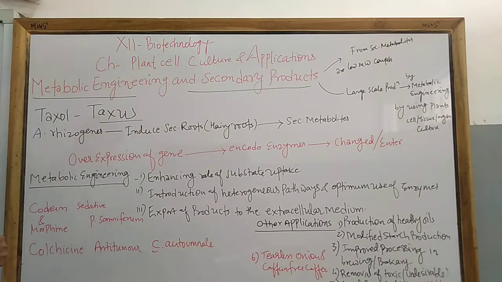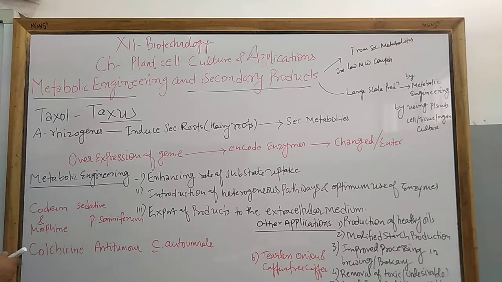Taxus is a gymnospermic plant which produces Taxol, which is anti-cancerous. It works to treat cancer, so it is an anti-cancer drug. We can increase Taxol production many-fold if we change the gene which is responsible for producing this substrate.